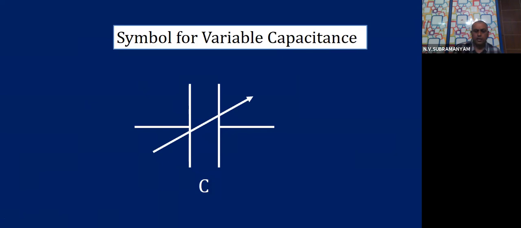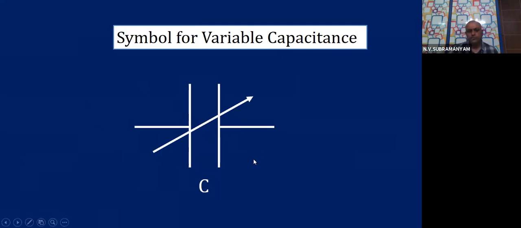In the electronic market, you will have different types of capacitors available. There will be fixed capacitors and variable capacitors also. Whichever you want, you can use according to your purpose. I suppose I am clear.